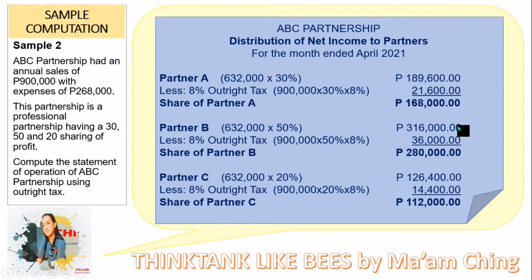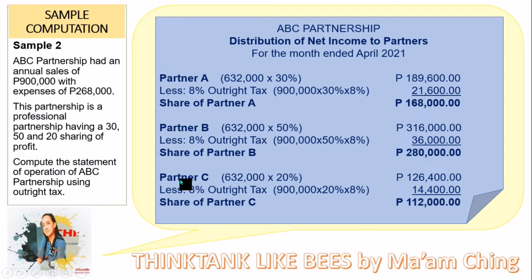For partner B, our basis again is the operating income of 632,000 multiplied by 50%, so it's 316,000. But when you compute the 8% outright tax, you need to get the actual sales of 900,000 multiplied by 50% share multiplied by 8%. So you have now the outright tax of 36,000. Deducting these two, 316,000 minus 36,000, the share of partner B now is 280,000.